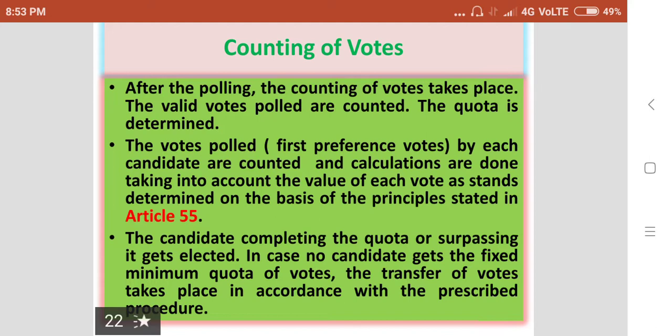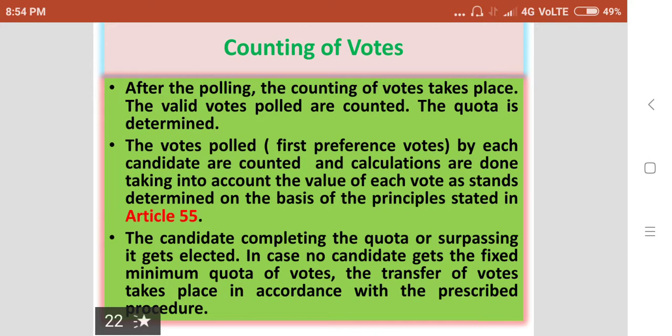Then after the election there will be counting of votes, which is another interesting system in the presidential election. After the polling, the counting of votes takes place. The valid votes polled are counted. The quota is determined.